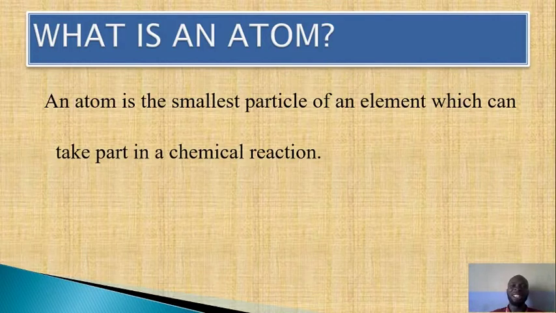So you see that you continue dividing until there is this smallest part that you cannot divide again. I hope this is making sense to you. That smallest part that you cannot divide again is what we call an atom. So I repeat, an atom is the smallest particle of an element which can take part in a chemical reaction.